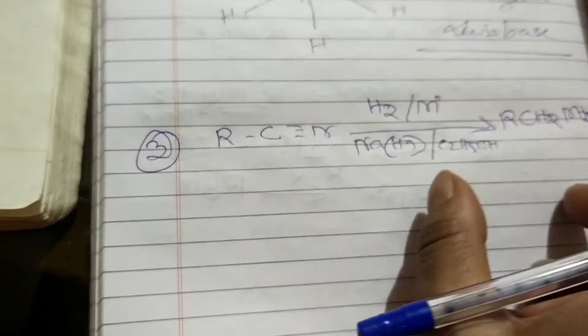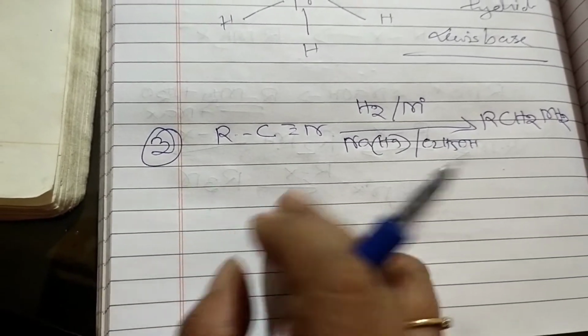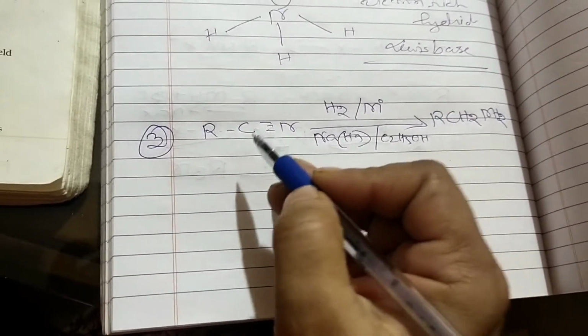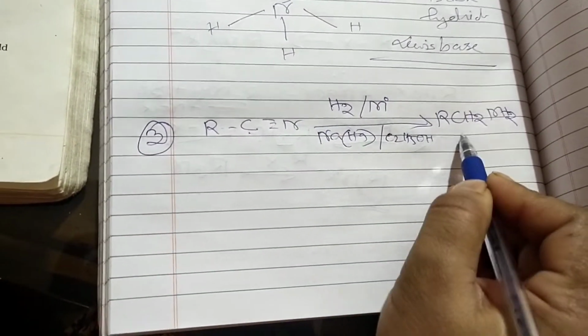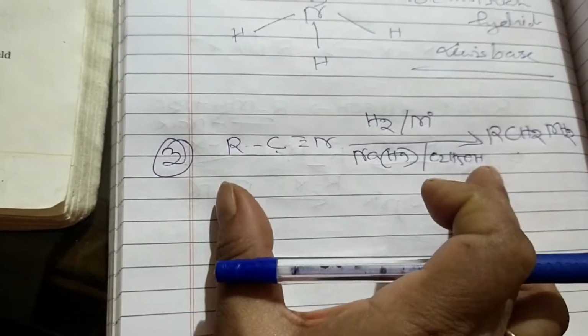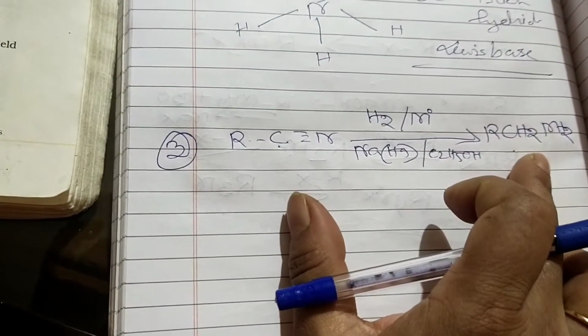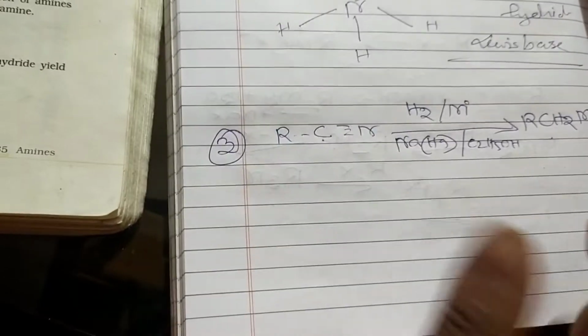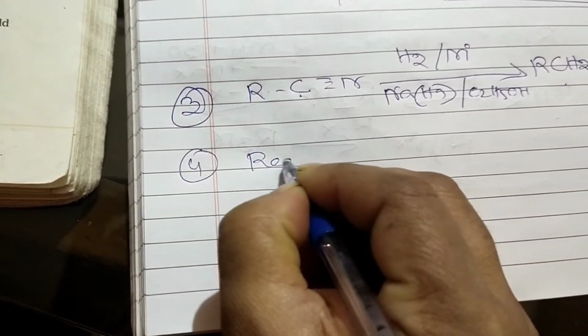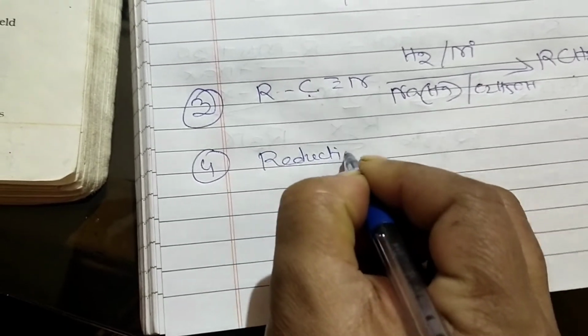So it is for the preparation of amines containing one carbon atom more than the starting material. So one carbon is actually increasing here. So this is called reduction of which one? Nitrile. So reduction of nitrile can also produce the amines here. And the fourth procedure is the reduction of amides. So reduction of amides. Okay.